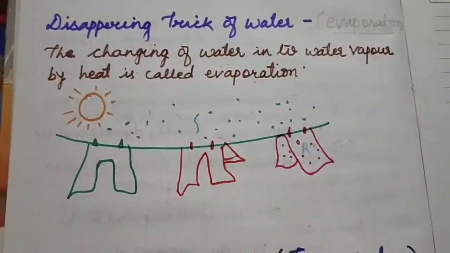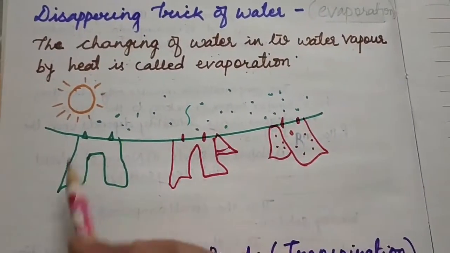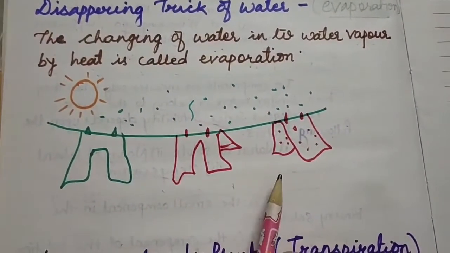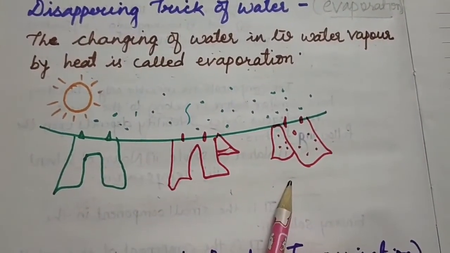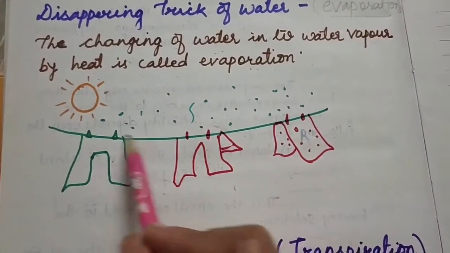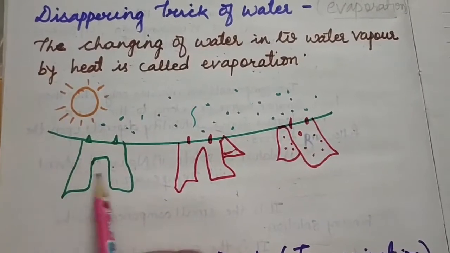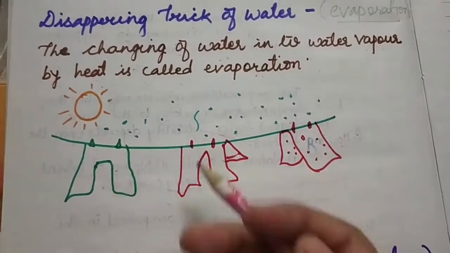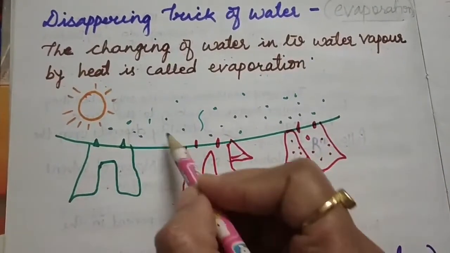Very good example. See, your mother is drying the wet cloth. After washing the clothes, she is drying the wet cloth in the sunlight. Then what will happen? Because of the sunlight, the water from these wet clothes will get heated, and after heating, what comes out?